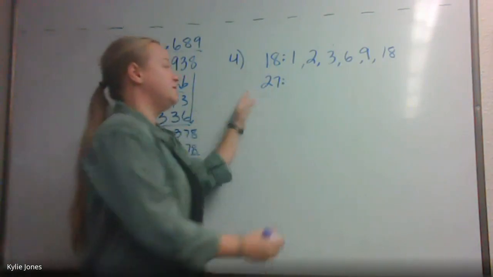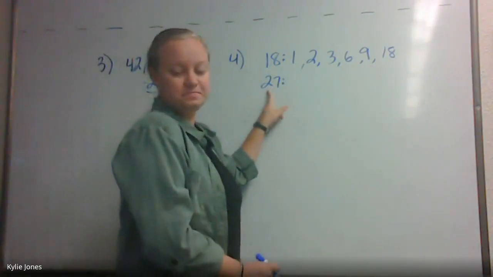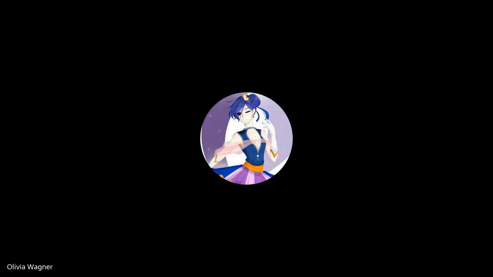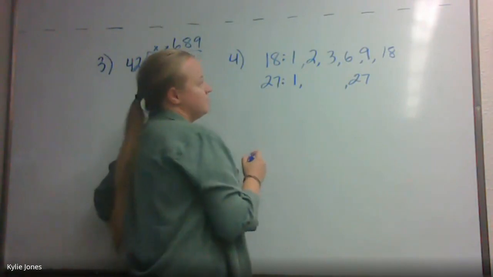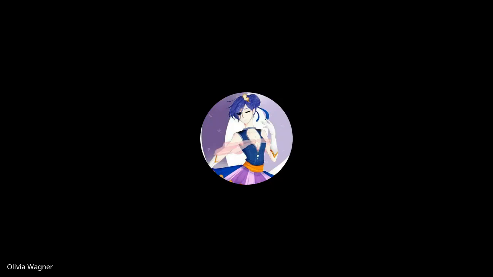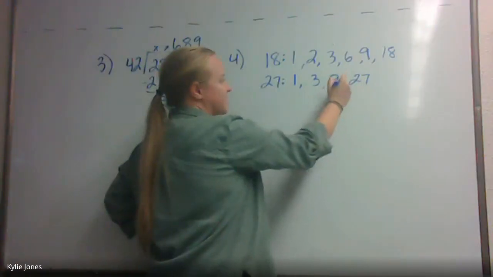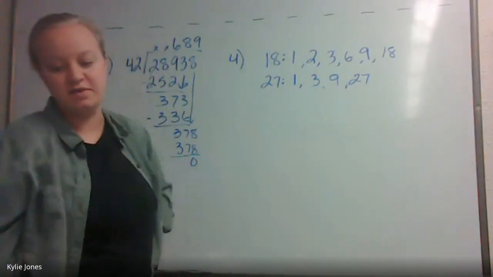Now we need to do 27. What numbers multiply to 27? 1 times 27. And? 3 and 9. Good. 3 times 9. And that's going to be all for 27.